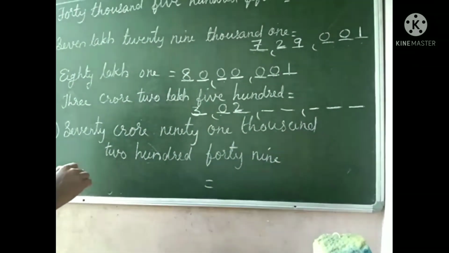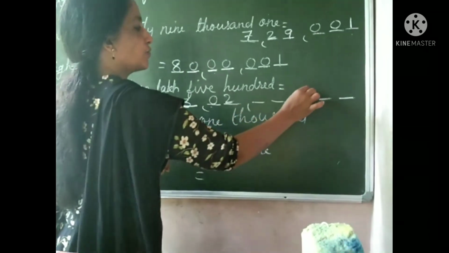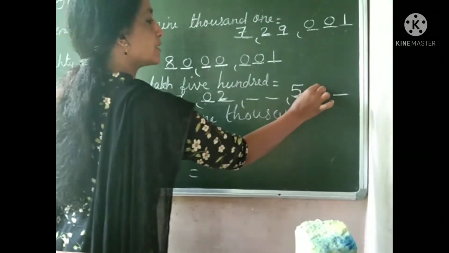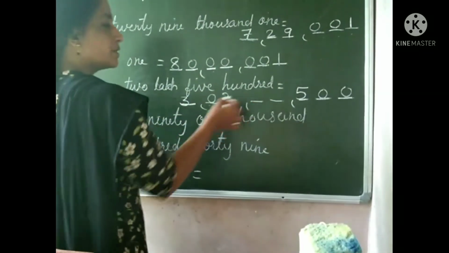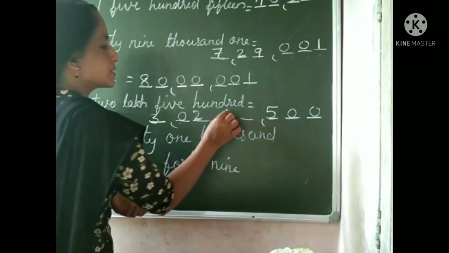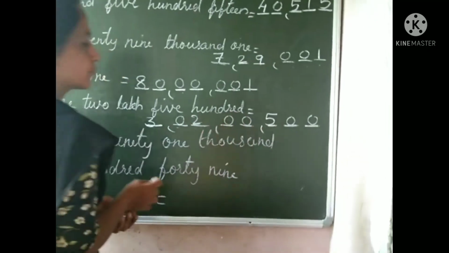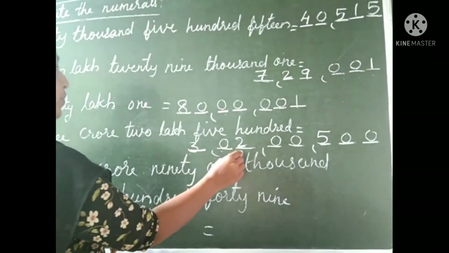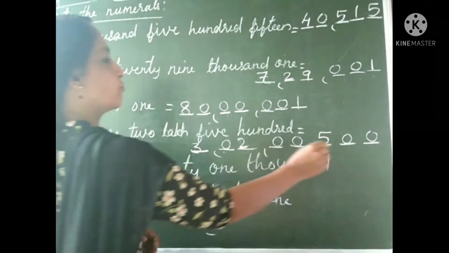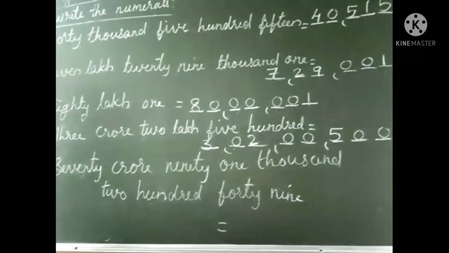Then what is it? 500. Next number is only 500. That means in the hundreds place we write 5, and ones place and tens place 0. Then what will happen in the thousands place? Nothing is there. Therefore put 0. Read this number: 3 crore 2 lakh 500 is the number.